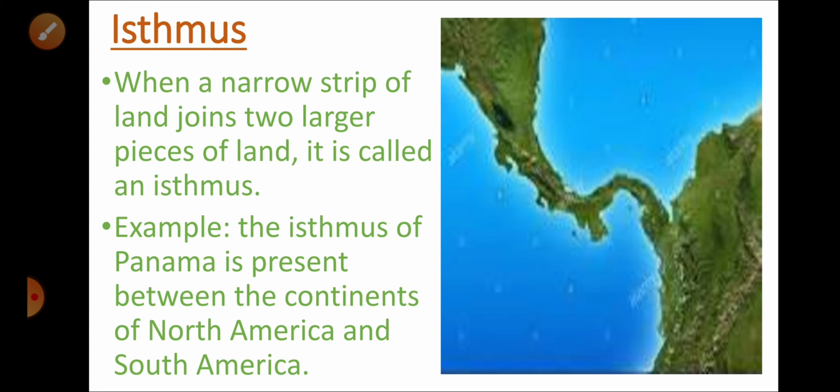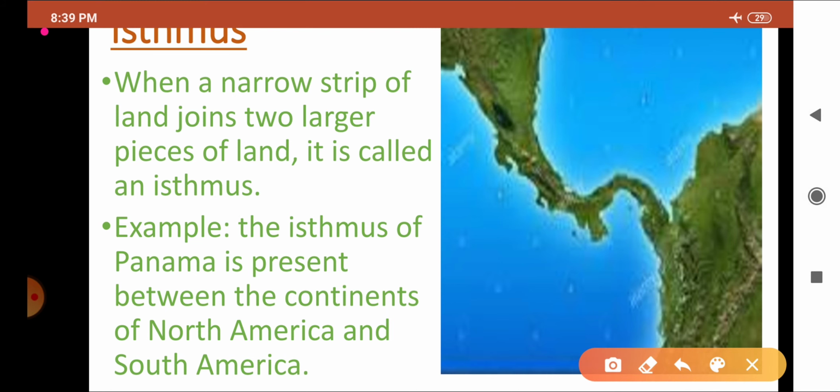Example, the Isthmus of Panama is present between the continents of North America and South America. Land number 1 and land number 2 getting connected with a narrow piece of land is known as an isthmus.